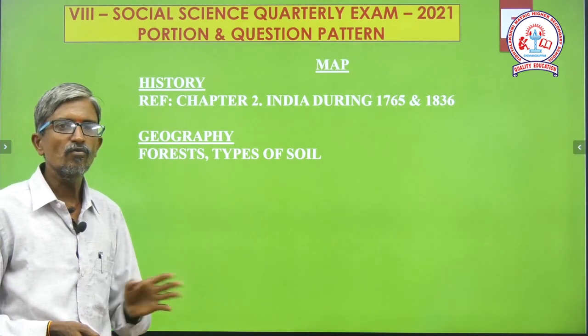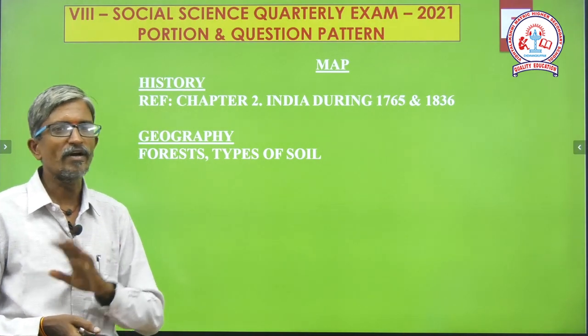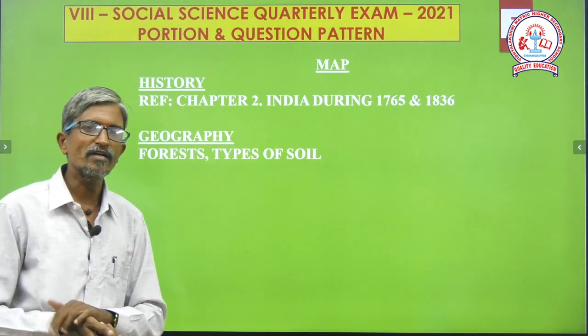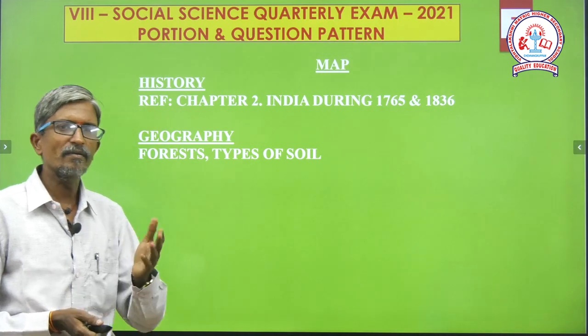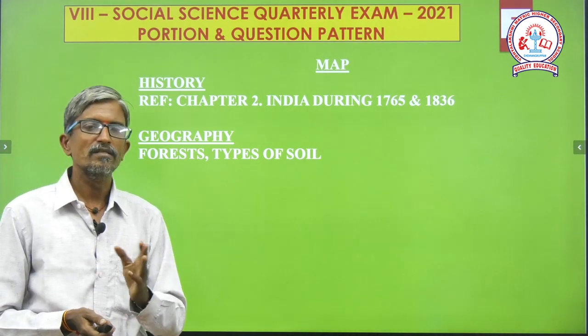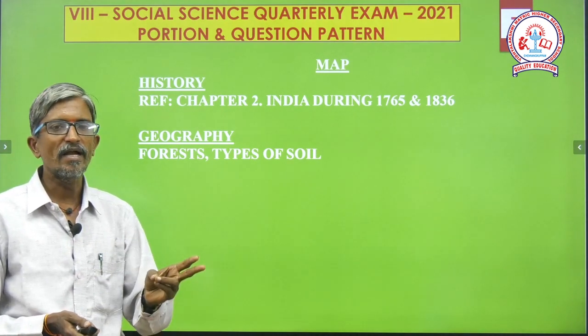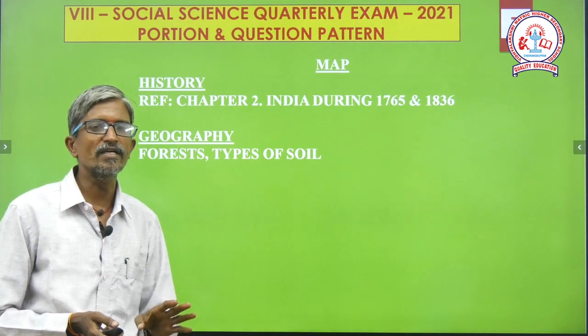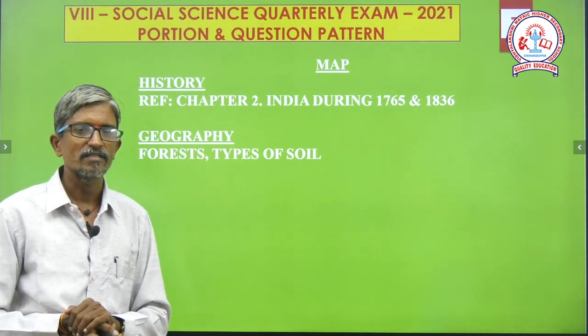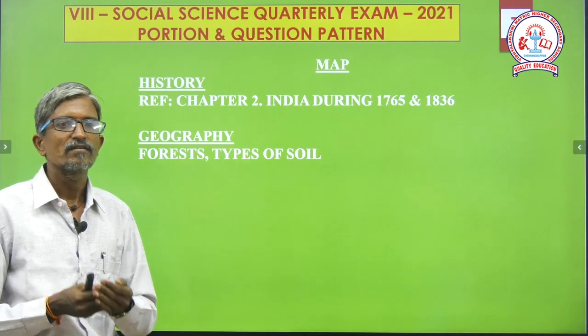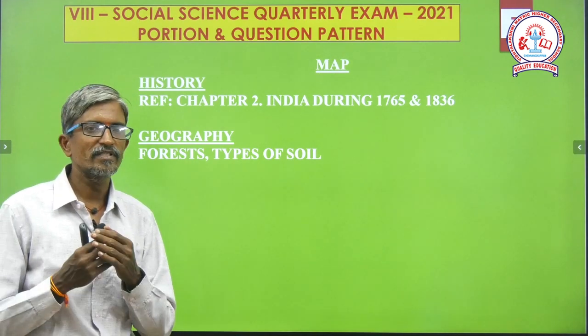Okay children, from Google form I told you before, totally 40 marks we are going to attend. 15 marks will be choose a correct answer. Another remaining 25 marks will be asked true or false, fill in the blanks, and also match the following. Altogether we are going to write 40 marks. Okay, remaining things you just refer to your textbook.